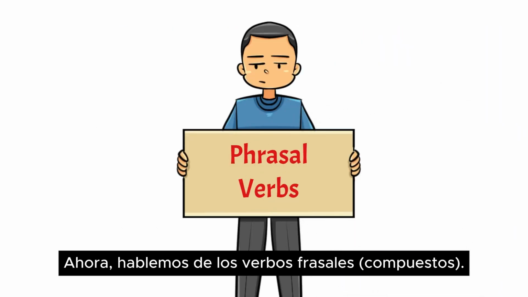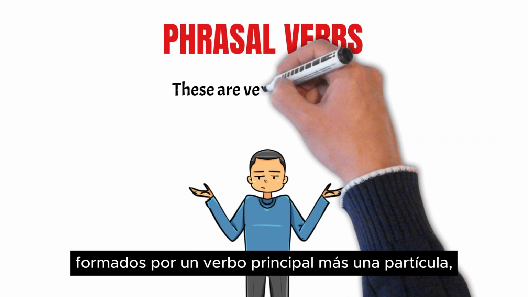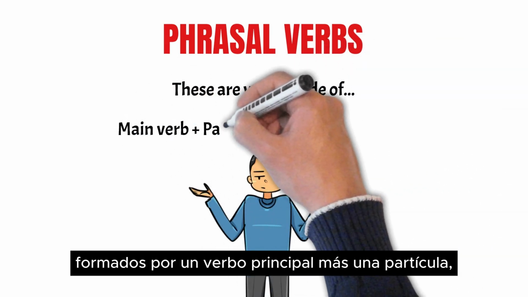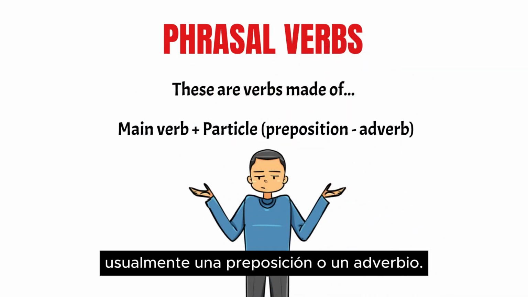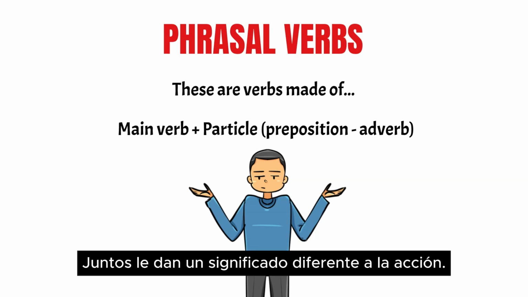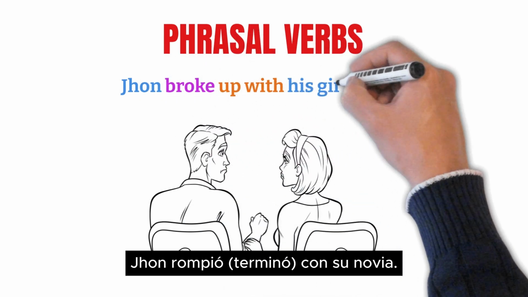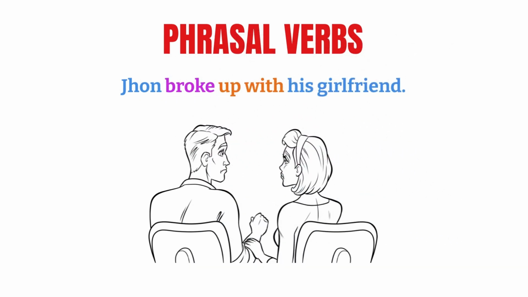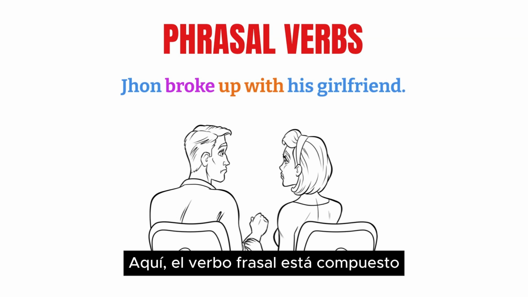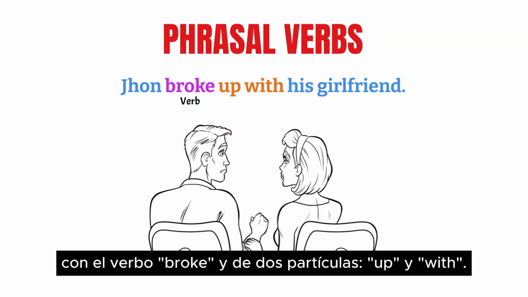Now, let's talk about phrasal verbs. These are verbs made up of a main verb plus a particle, usually a preposition or an adverb. Together, they give a different meaning to the action. For example, John broke up with his girlfriend. Here, the phrasal verb is composed of the verb broke and the two particles, up and with.